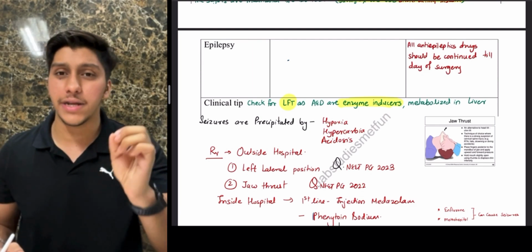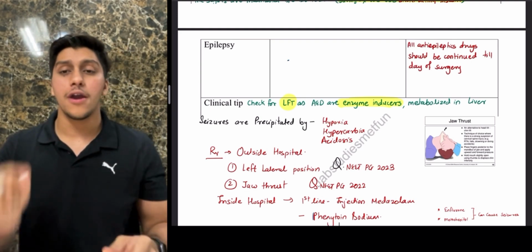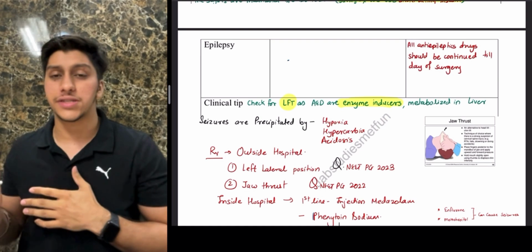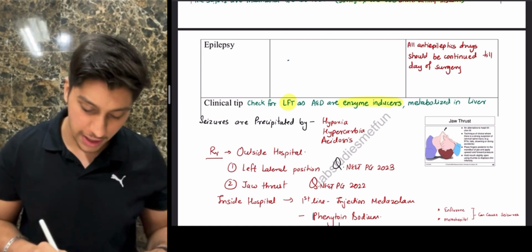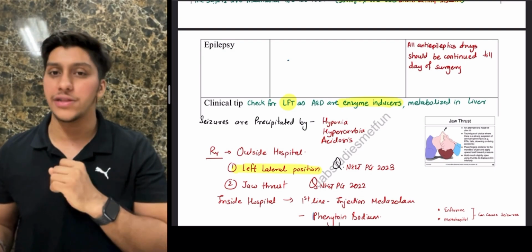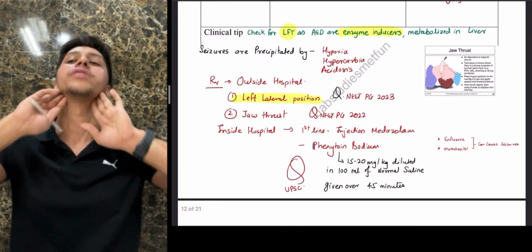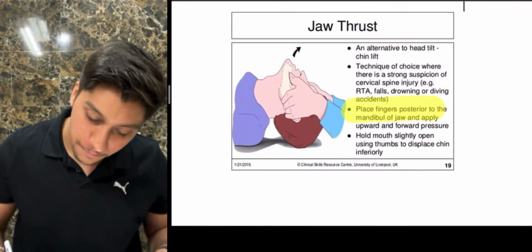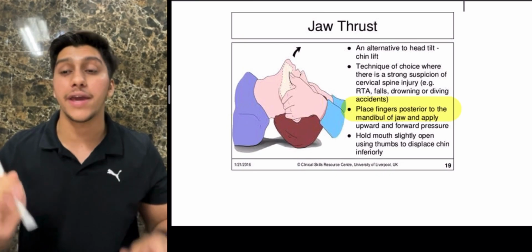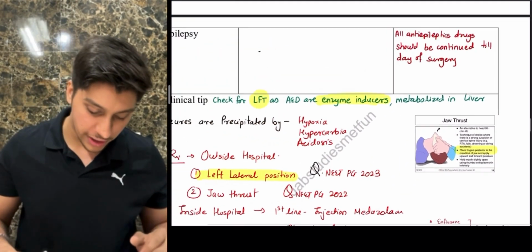What is your management in case of seizure? If your patient is outside the hospital and you see a patient seizing, the first thing you have to do is put the patient in the left lateral decubitus position. First things first, they have asked this in NEET PG 2023 as well. The second management is going to be jaw thrust, basically from the posterior mandible over here. You can see the details over here. The main thing you need to know: you place a finger posterior to the mandible of the jaw and apply upward and forward pressure. So jaw thrust is also done.